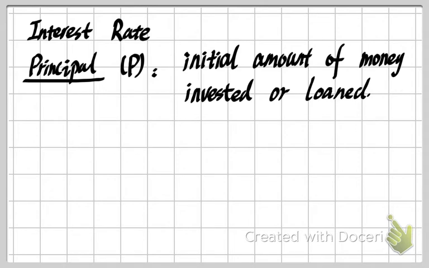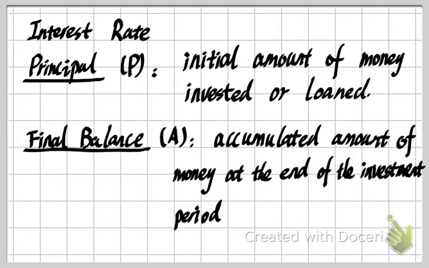Compared with this, there is the amount at the end of the investment, which we call the final balance. It is denoted by A, because we can also call it the accumulated amount of money by the end of the period.